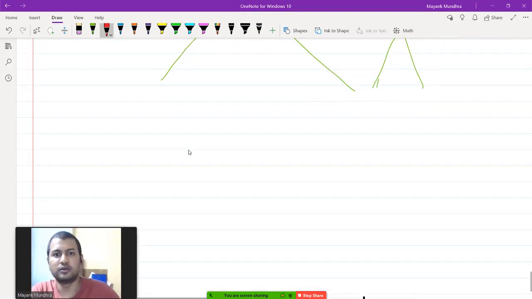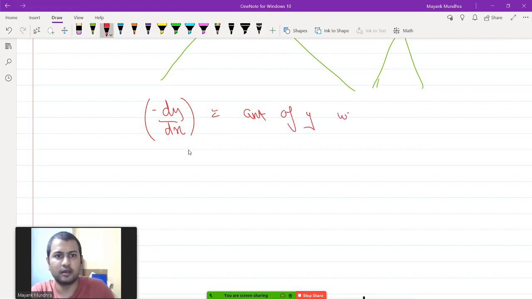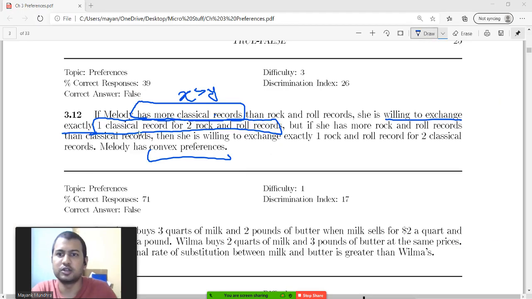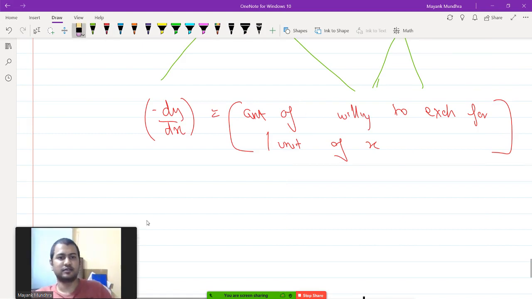So MRS is dy by dx. This is your MRS, which is the amount of y willing to exchange for 1 unit of x, right? So this was the definition of MRS. So when x is greater than y, she is willing to exchange y for one amount of x, willing to exchange for 1 unit of y.